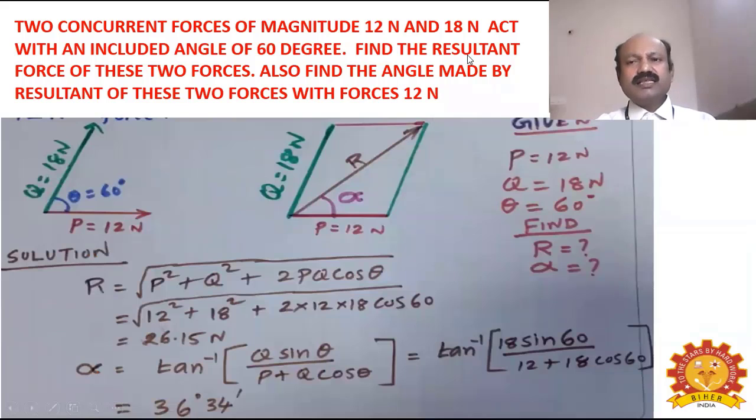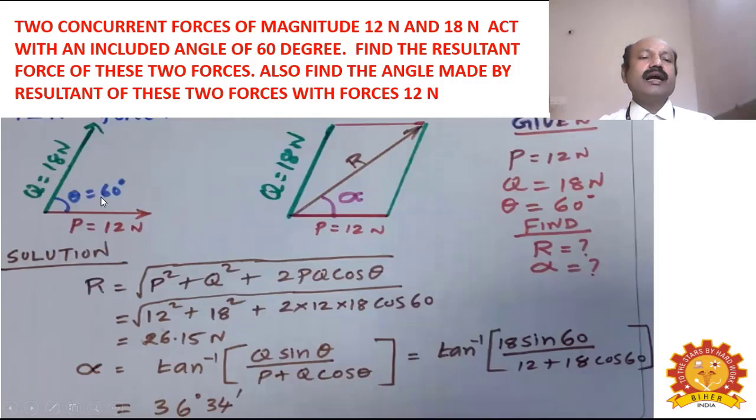Good. Now let us discuss a problem based on the parallelogram law of forces. Two concurrent forces of magnitude 12 Newton and 18 Newton act with an included angle of 60 degrees. Find the resultant of these two forces. Also find the angle made by the resultant with the 12 Newton force. Okay. There are two forces given. You take the first force as P equal to 12 Newton and the second force as Q equal to 18 Newton, as shown in the leftmost diagram.